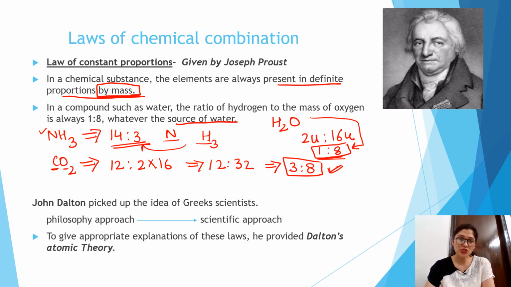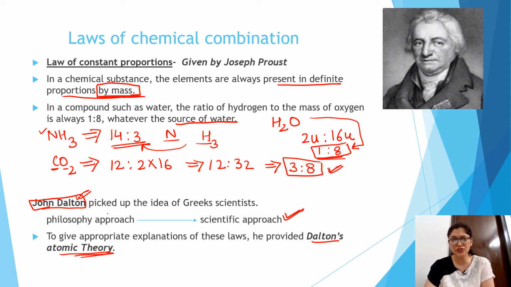So the next most important scientist is John Dalton. Dalton proved that this was all a philosophical approach, whatever Maharishi Kanad and Democritus postulated. But we needed a scientific approach at the end of the 18th century. To give that scientific approach, Dalton plays a very important role. What he did was provide Dalton's atomic theory.